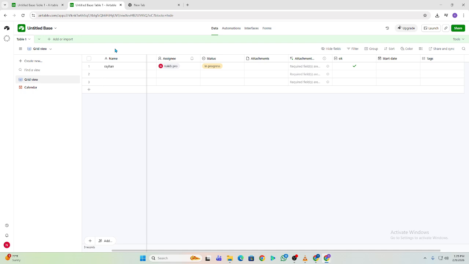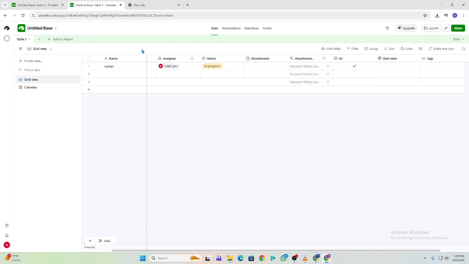Now, editing control. Only allow editors to people who understand the base structure. Accidental field deletion or changes can break automations and views. Permissions are not set and forget. Regularly review who has access, remove old clients, past collaborators, or anyone who no longer needs entry.